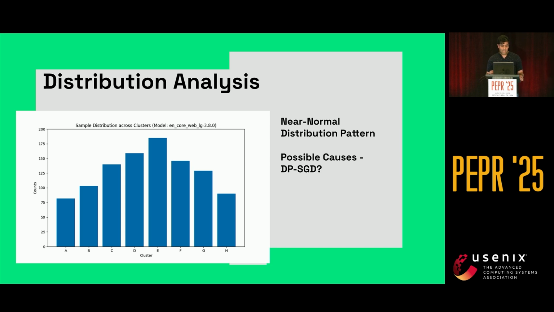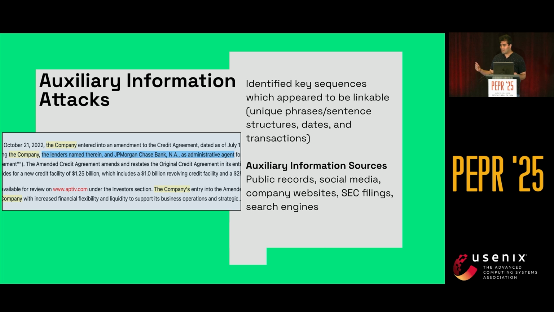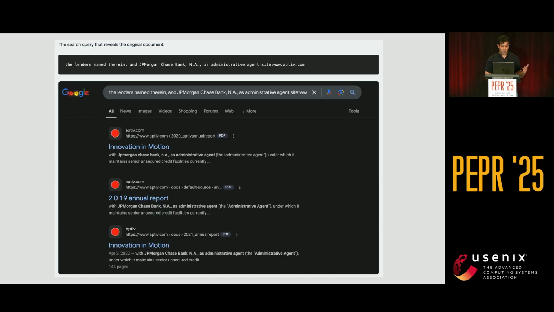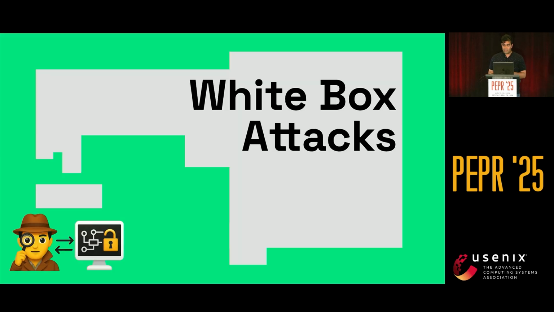However, in the case of distribution analysis, one of the other things that we looked at is lexical or token level frequency analysis, inter-document frequency analysis, and extraction of unique phrases, which could lead us to the next threat vector, which is auxiliary information attack, where we use these unique or lexical signatures to look up on the web and find the source documents for some of these original training data documents. These pairings or patterns could be credit agreements, dates, figures, and they did successfully reveal the original documents by a simple Google search.